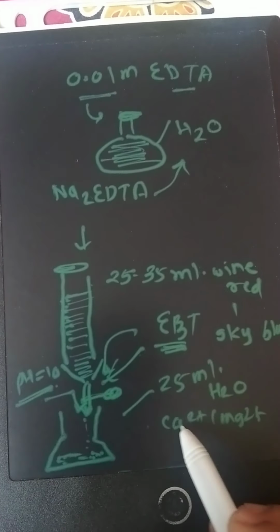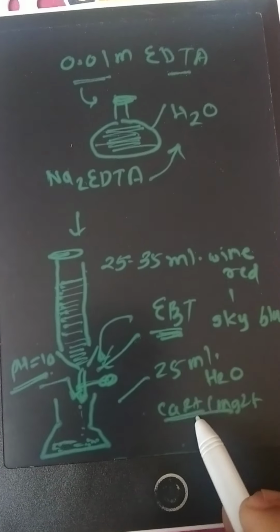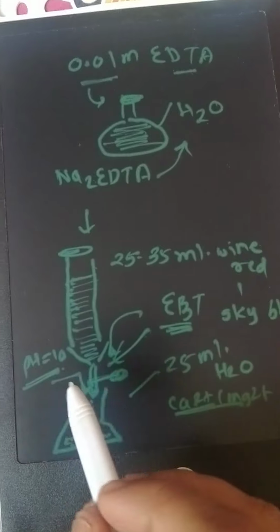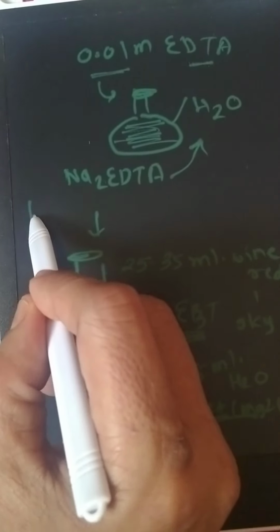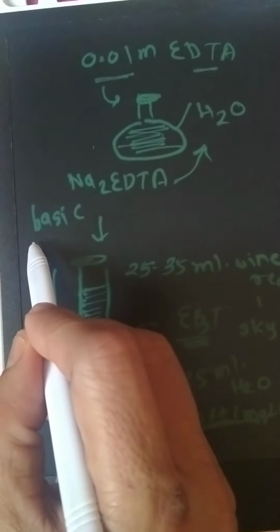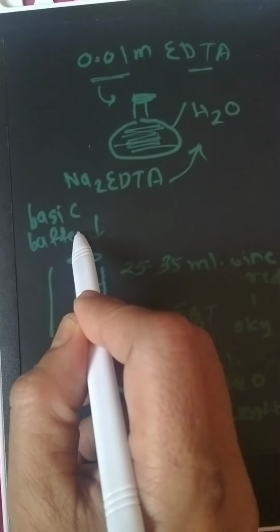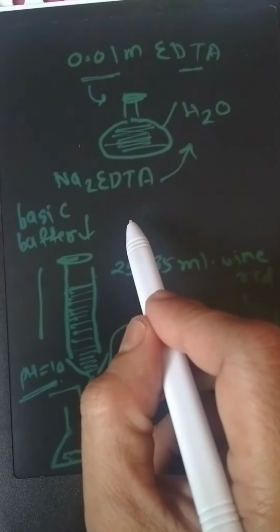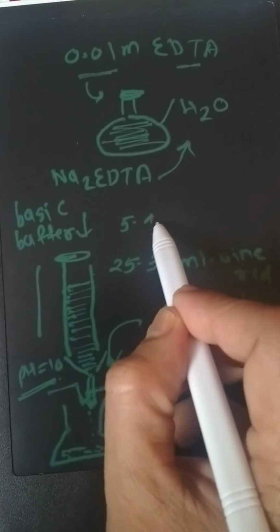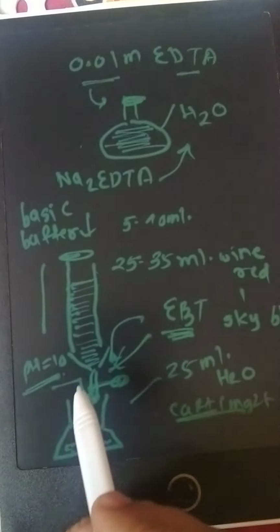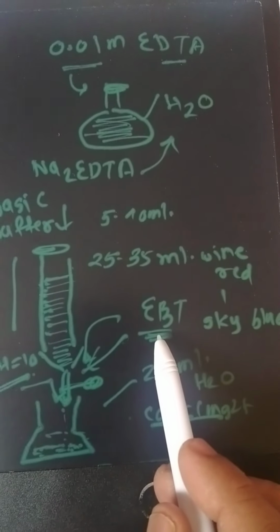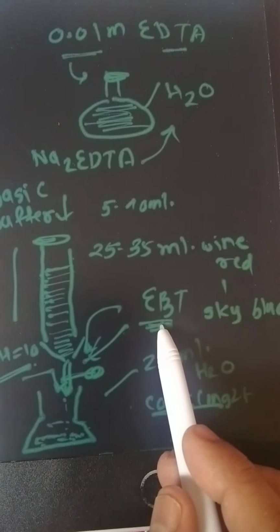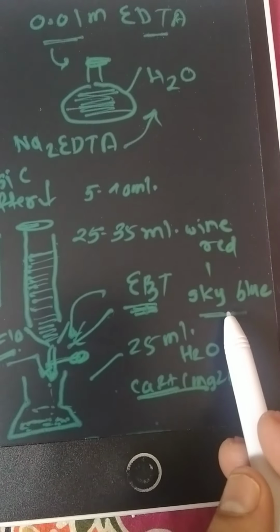At pH 10 the complex gets formed for calcium and magnesium with EDTA. So pH 10 is maintained with the use of basic buffer. Basic buffer, about 5 to 10 ml, is added to maintain the pH of this solution before performing the titration. Then the titration is performed in the presence of Eriochrome Black T indicator, and finally the endpoint is sky blue.